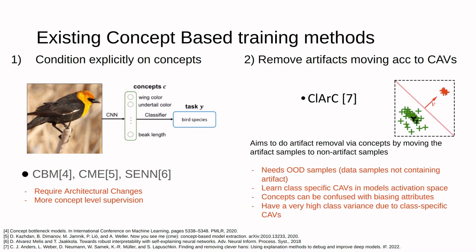They then simply move the activations by class away from the CAV's direction by a linear transformation operation. This method has many cons. Needs OOD samples, data samples not containing the artifact. Learns class-specific CAVs in the model's activation space. Hence, concepts can be confused with biasing attributes. Has very high class variance due to class-specific CAVs.